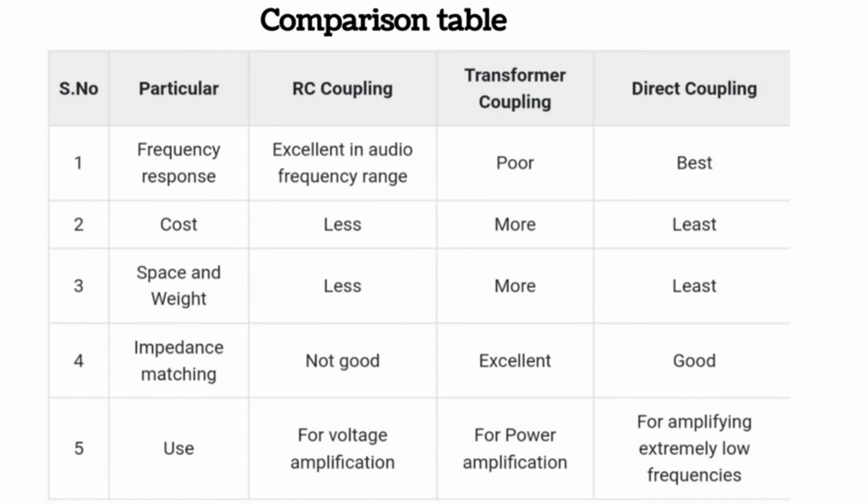The third parameter of comparison is the space and weight. So the RC coupling has less space and weight, transformer coupling has more space and weight, and direct coupling has least weight and space. The fourth parameter of comparison is impedance matching. So the impedance matching of the RC coupling is not good, it is very bad, and transformer coupling has excellent impedance matching, and direct coupling has good impedance matching.